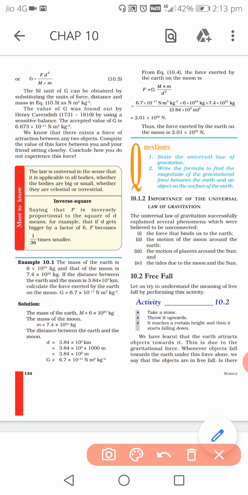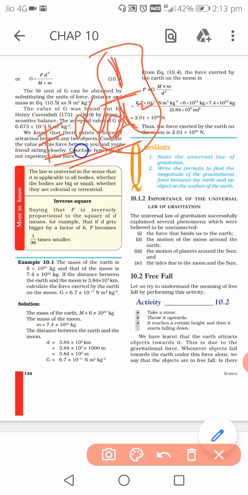I will give you some examples about this inverse square. Just now I told you that gravitational force F is directly proportional to 1 by d square. So this is called inverse square. It is inverse, 1 by, and it is square also, d square. So this is the inverse square law actually.